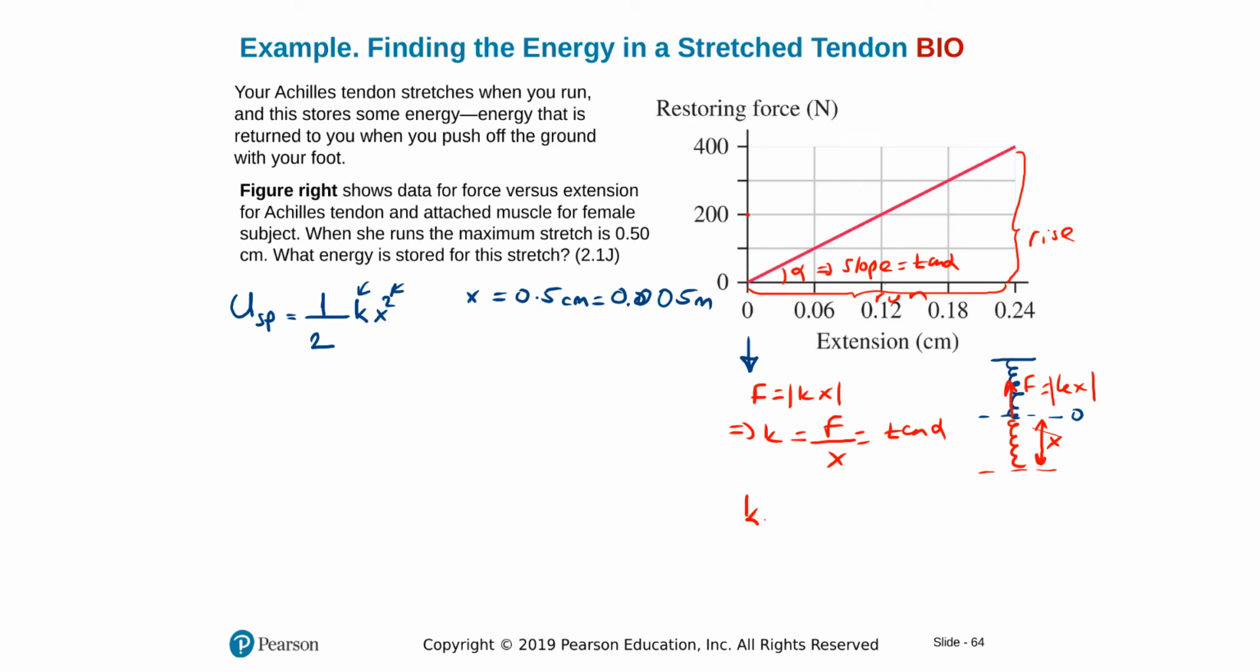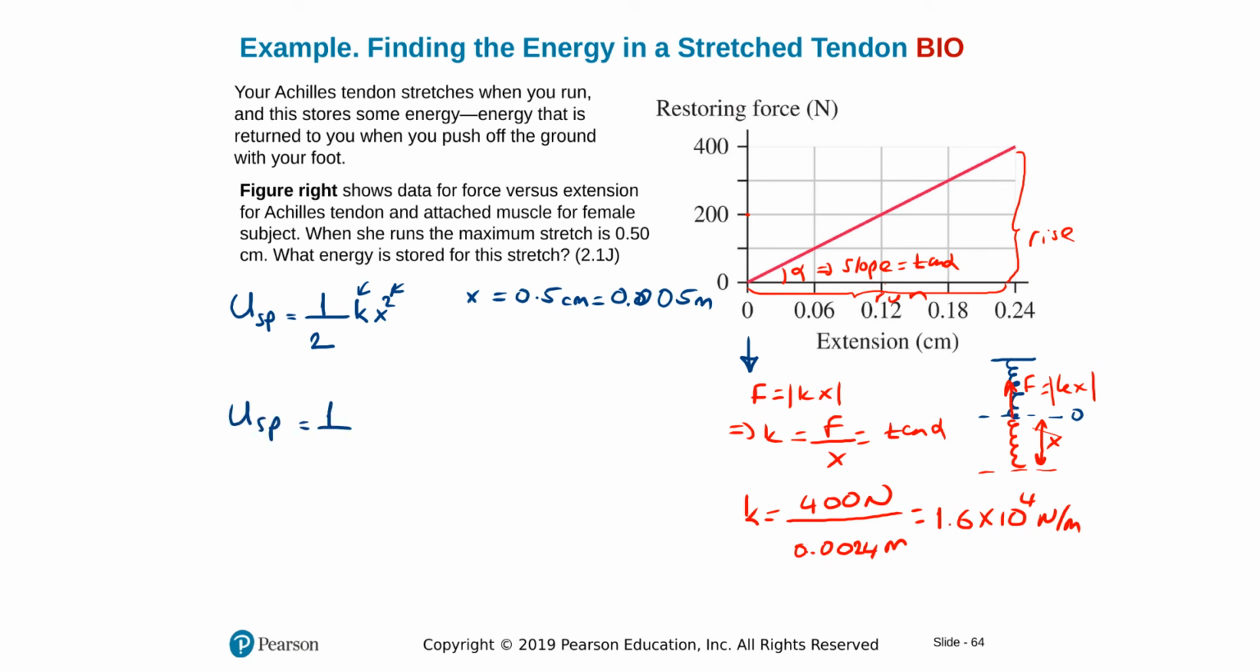So k is equal to, at the end point here, we have 400 Newton, divided by the stretch, 0.24 centimeter. Convert that to meters, it will be 0.0024 meters. That will give me 1.6 times 10 to the 4 Newton per meter. And insert that in here. I'll solve for my U spring.